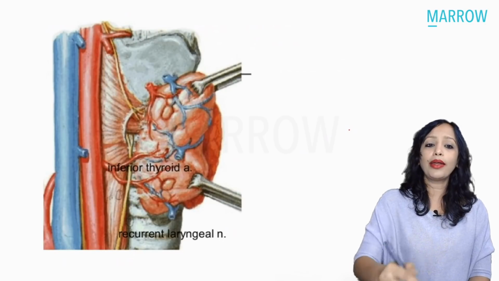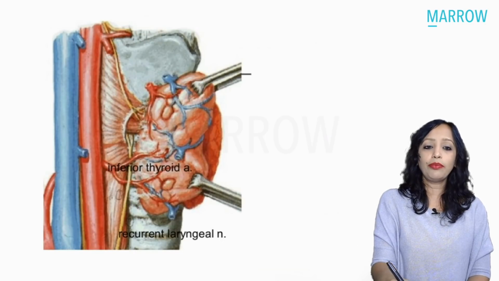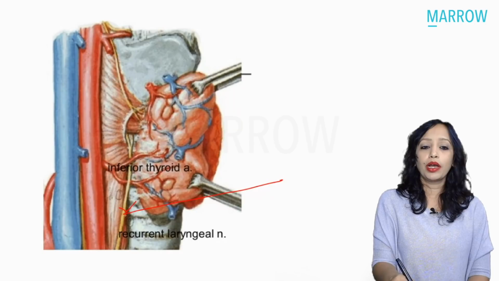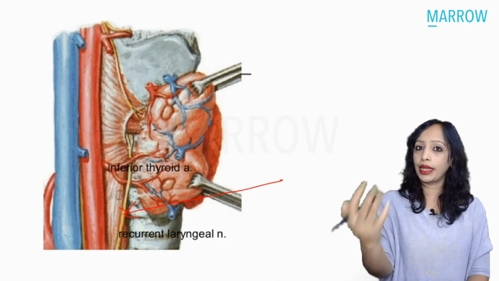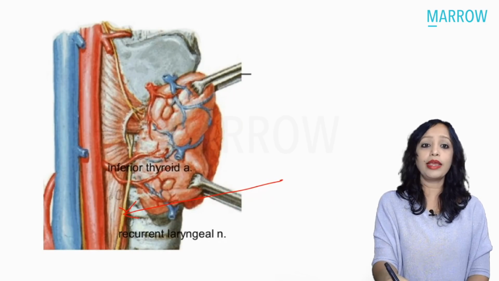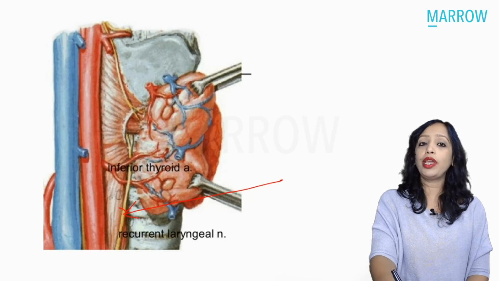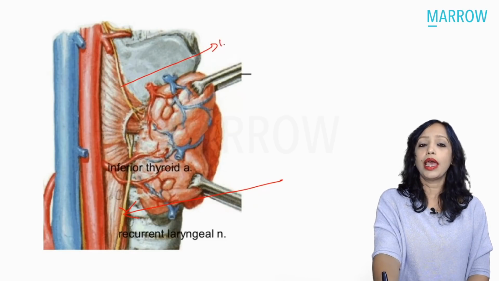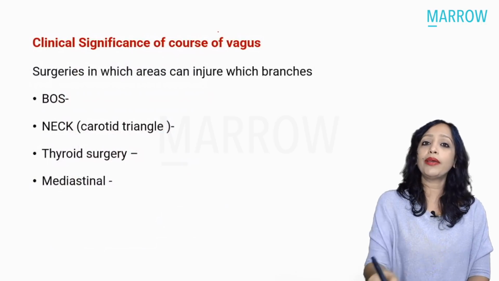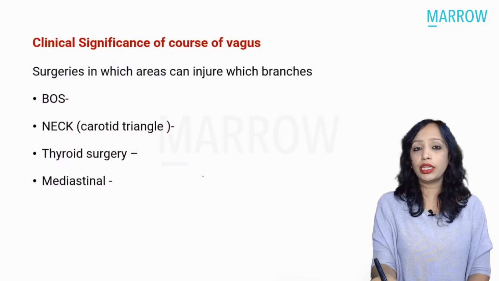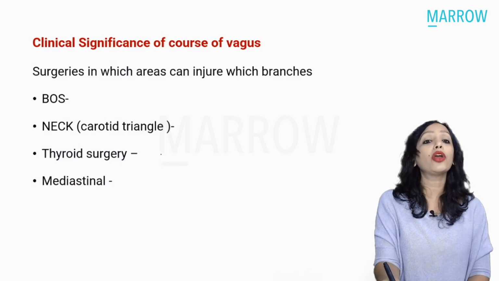So yes, in thyroid surgery, there can be injury to the recurrent laryngeal nerve, which comes here from the tracheoesophageal groove, ascends up and then enters the larynx, and here we have the external laryngeal nerve. So at the level of the thyroid, if thyroid surgery is mentioned, what are the nerves that we are going to think about?